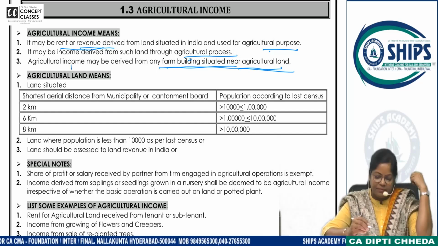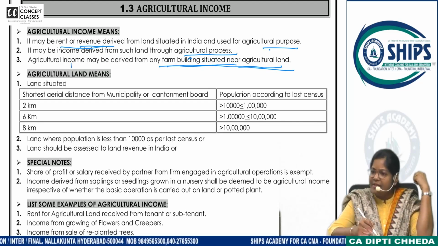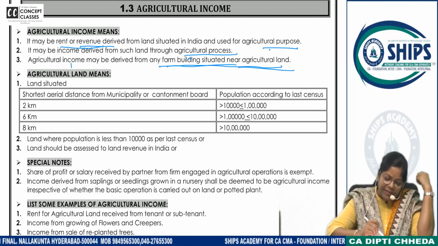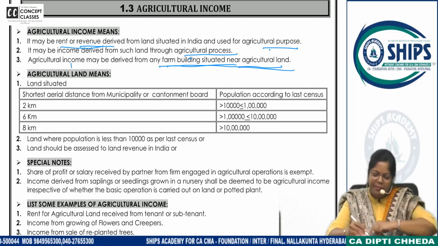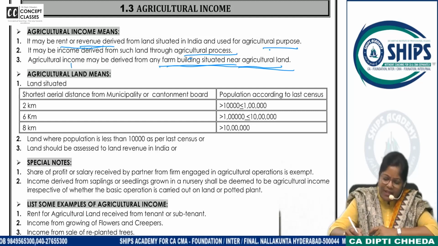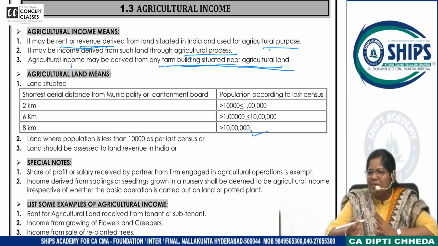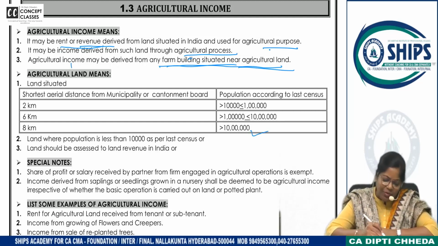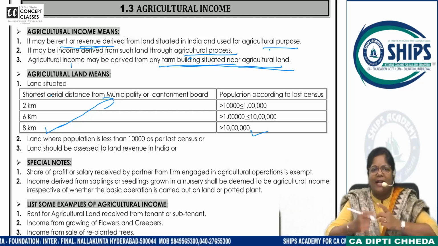Okay, let's go next. Now this all should be on agricultural land. So land, they say, shortest aerial distance from municipality or cantonment board. Your municipality limit population according to the last census. So if the population is above 10 lakhs, we are not in town, we are in city. So will the population be above 10 lakhs? Yes. So what you have to see? Land situated 8 kilometers from the municipality cantonment board.